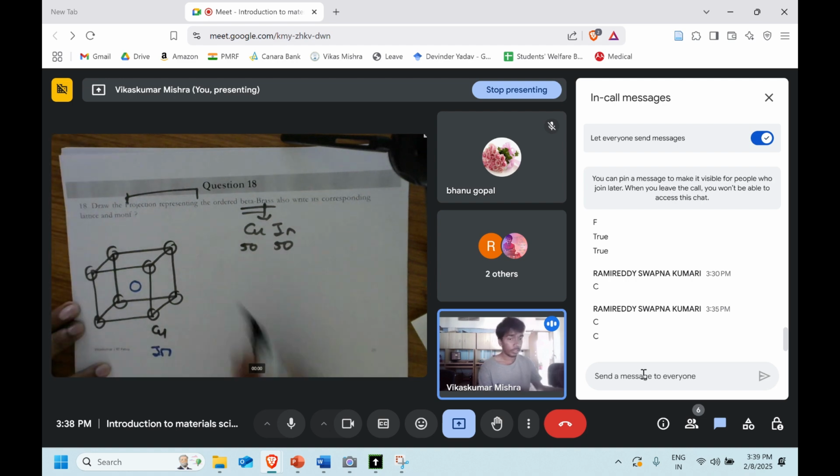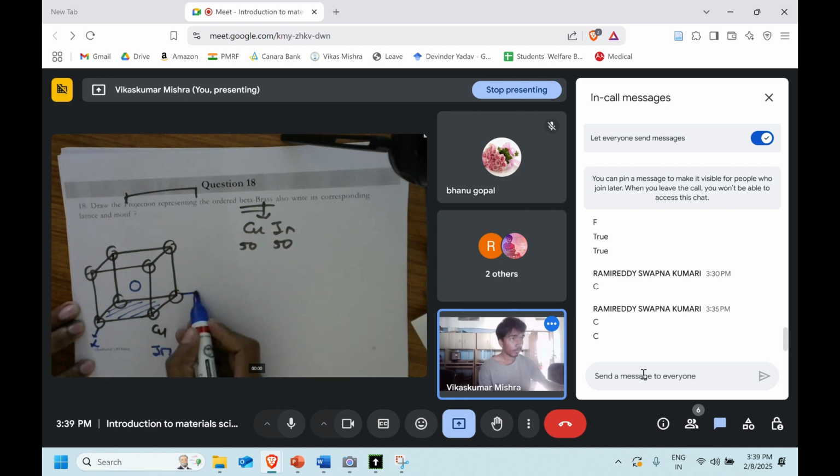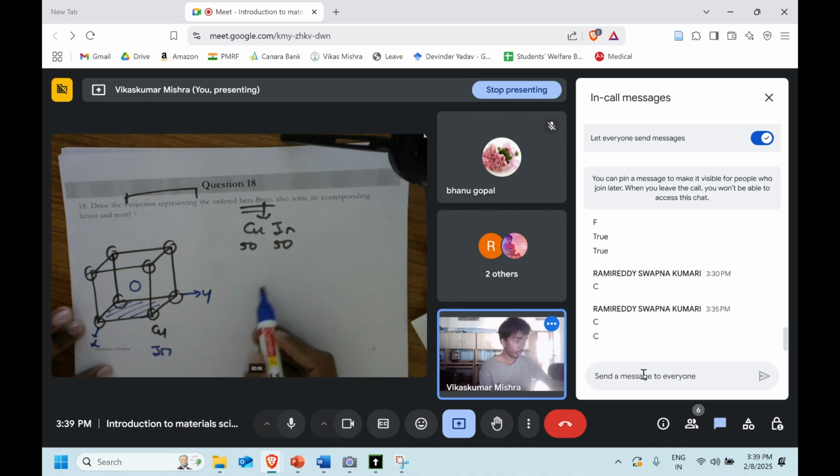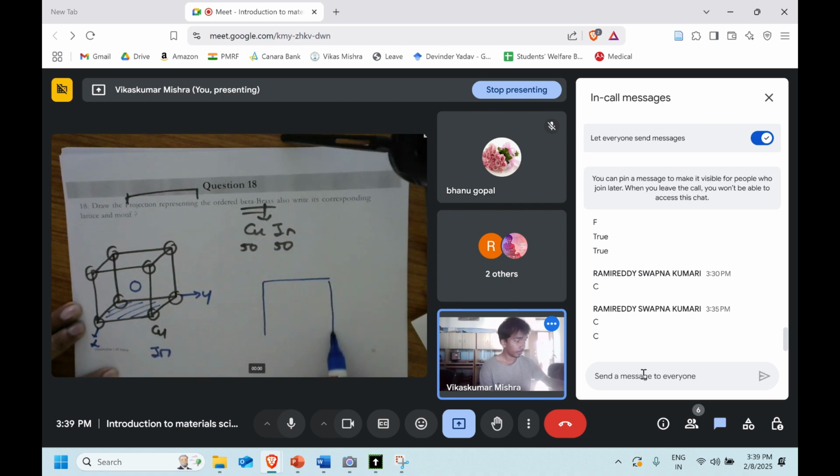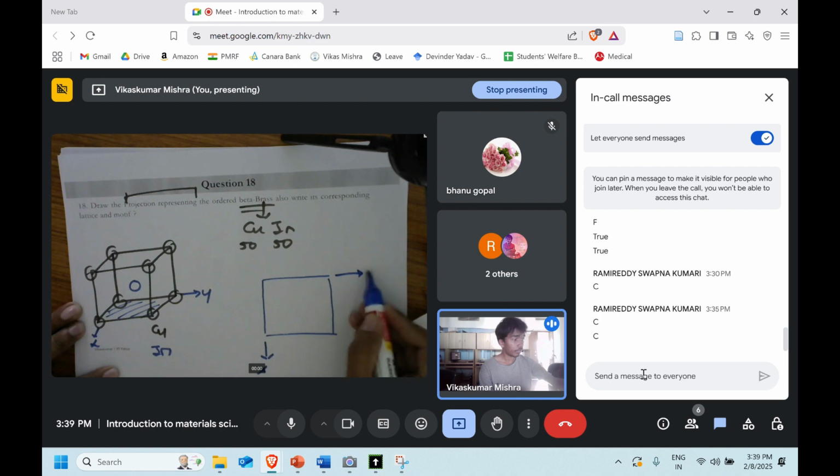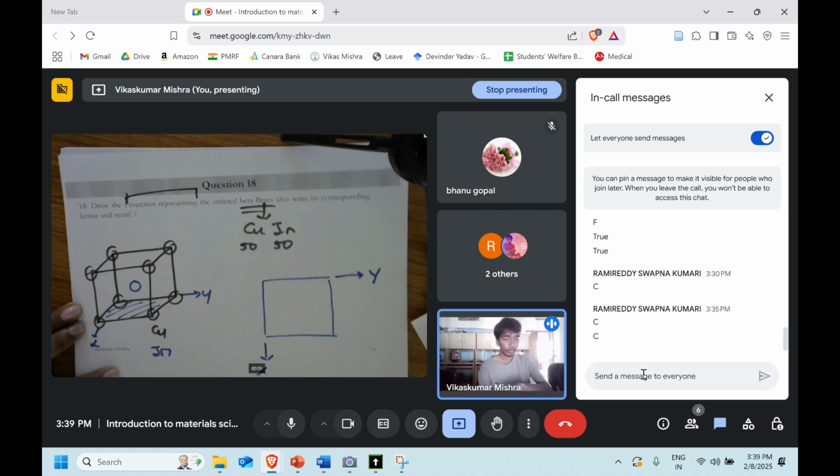Now we need to draw its projection. Let us say we are drawing the projection onto this particular plane, that is the XY plane. This is X, and this is Y.